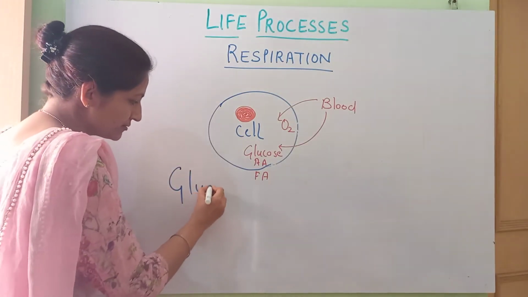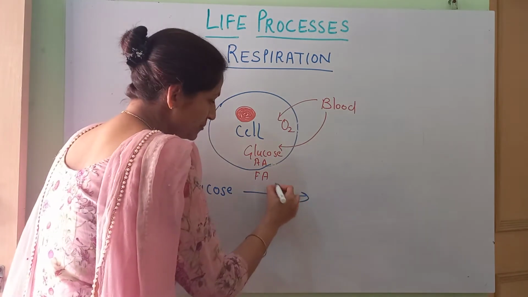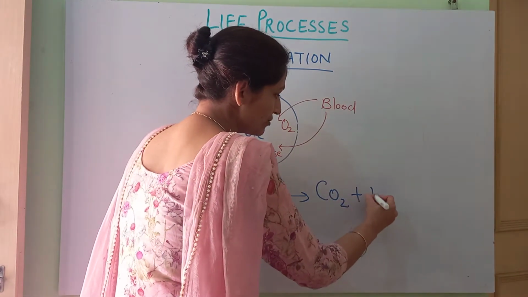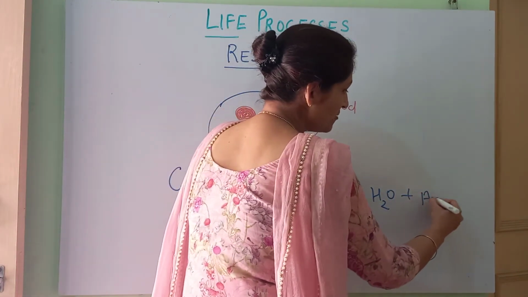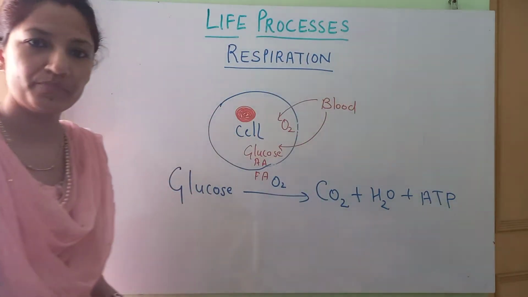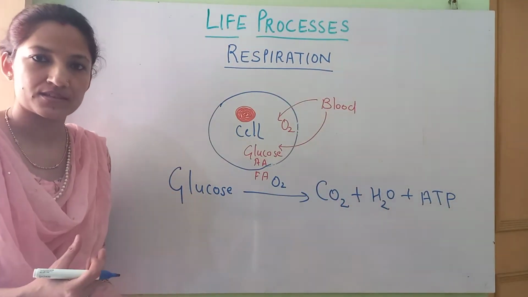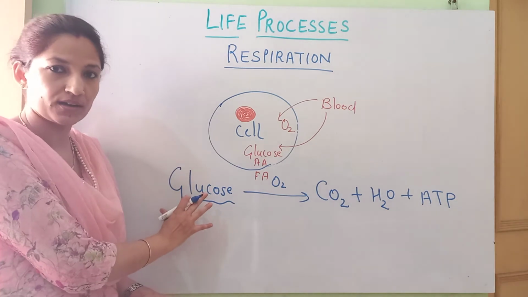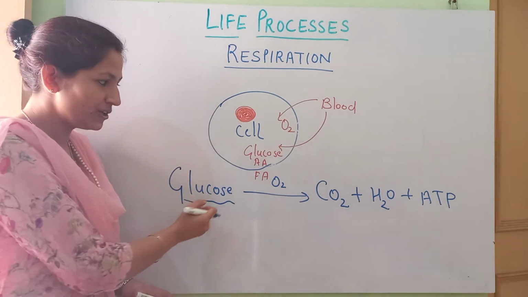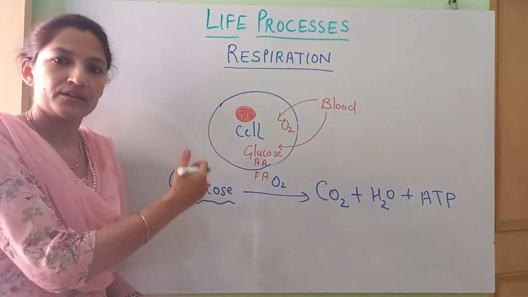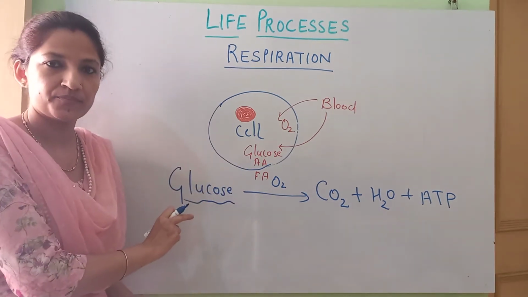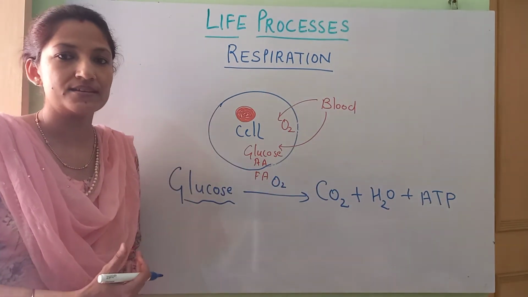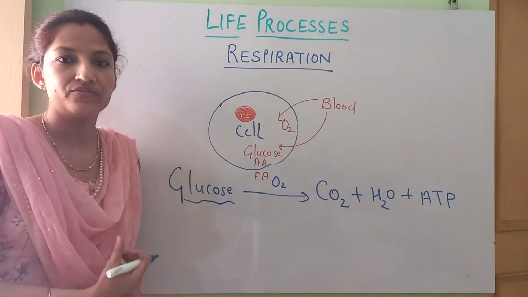This glucose in the presence of oxygen gets oxidized to release CO2, water, and small packets of energy in the form of ATP. So respiration is a process in which the food substrate, this is the respiratory substrate, जिसका respiration होगा. Okay, so the food component gets oxidized, or we can say broken down, in the presence of oxygen to release energy. This energy will be used in various life processes, in the various activities of the cell.